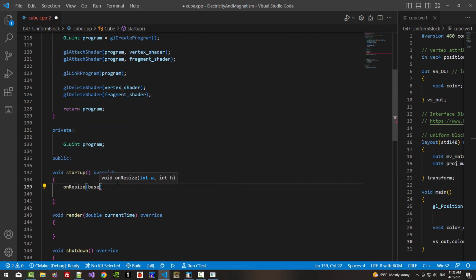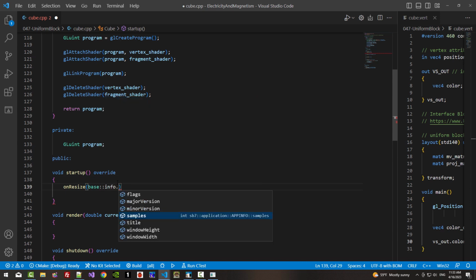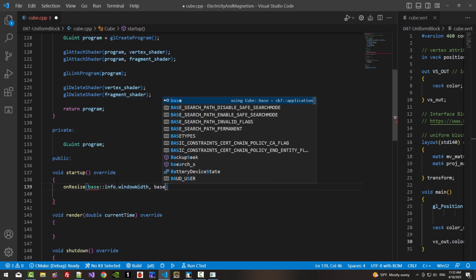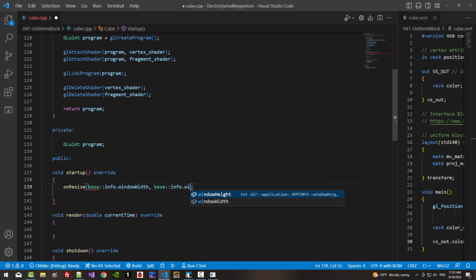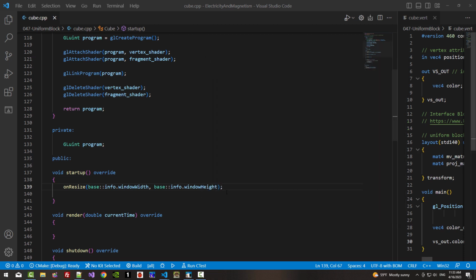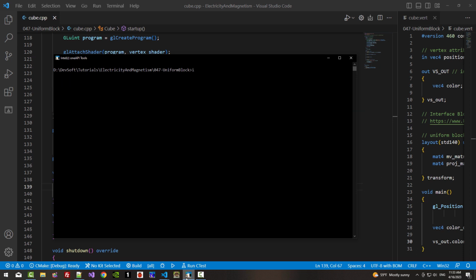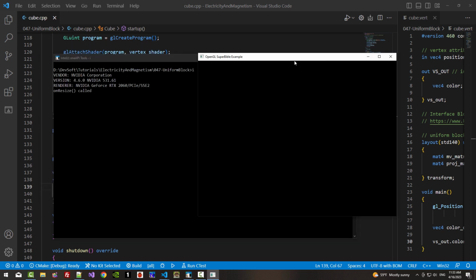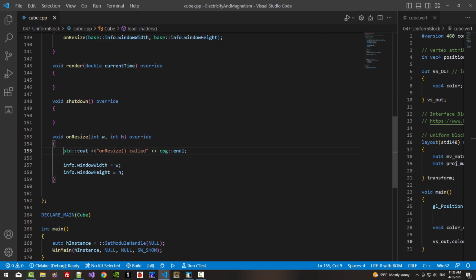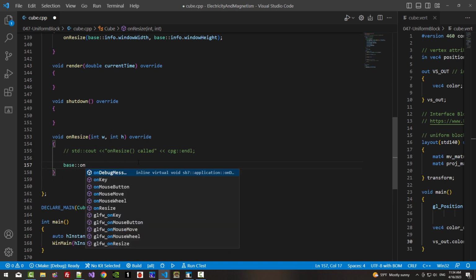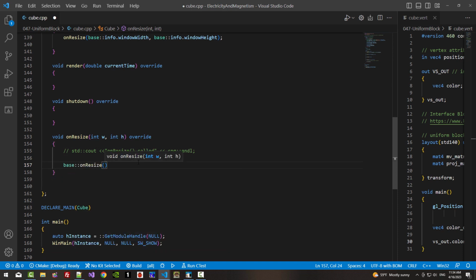We cannot see the on resize called message, so in the startup we call on resize. We pass base info window width, base info window height. With this, we close this window, then rebuild CLSI. Now we can see the on resize called message. Now close it. Scroll down, we will disable it. Then base on resize, we pass w, h.